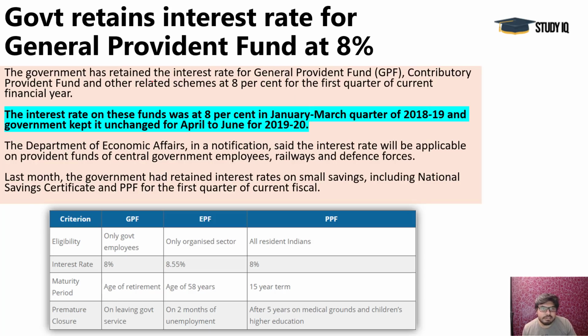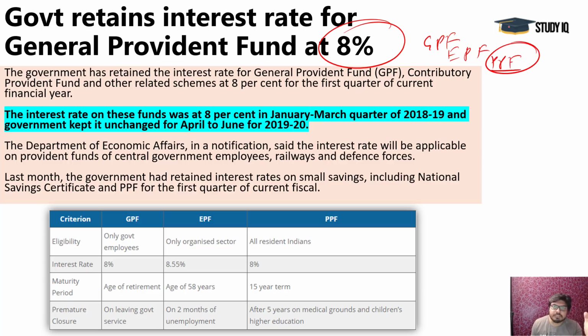Next, government retains interest rate for General Provident Fund at 8%. You must have heard about the GPF, EPF and PPF. PPF means Public Provident Fund. Any resident of India can open this account, and this money is deposited in the Provident Fund account, where it is saved, and the government invests this money in many other areas. There is a lock-in period of 15 years. Only after 15 years can you get this money back, and whatever money you invest here during this period, you will be given an income tax rebate. So mainly for income tax saving, people use this PPF account.